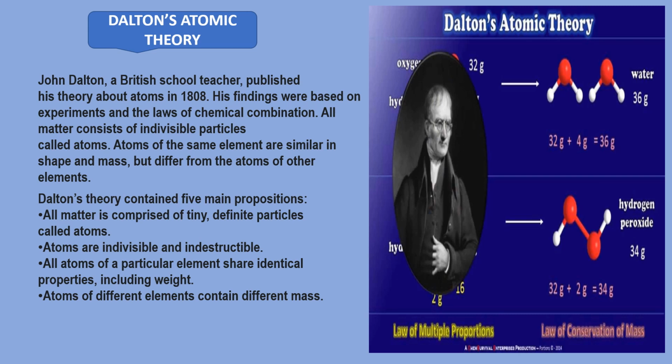Now see the diagram. John Dalton's picture is there, along with the water molecule. The formula of the water molecule is H2O. That means 2 hydrogen and 1 oxygen. And hydrogen peroxide is written in the picture as the second compound. So the formula of hydrogen peroxide is H2O2.